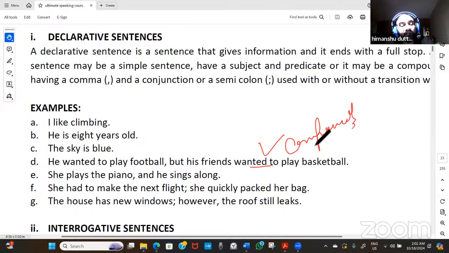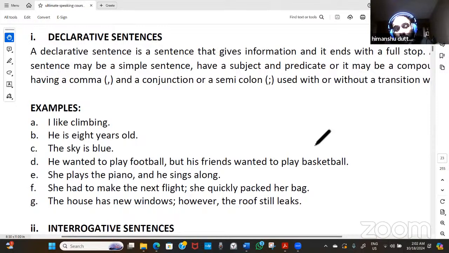Compound declarative, why would we say compound declarative? I'm not actually mixing it up, but I'm trying to tell you that we have divided the two categories of sentence, but those are one and the same thing. It depends upon how you take it. If you want to know the structuring of something, you can say that it is a compound sentence, a complex sentence, a compound-complex sentence, or a simple sentence.